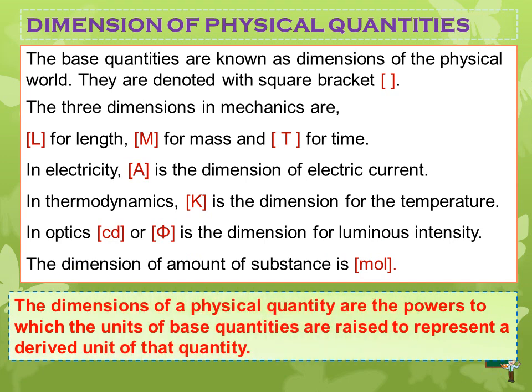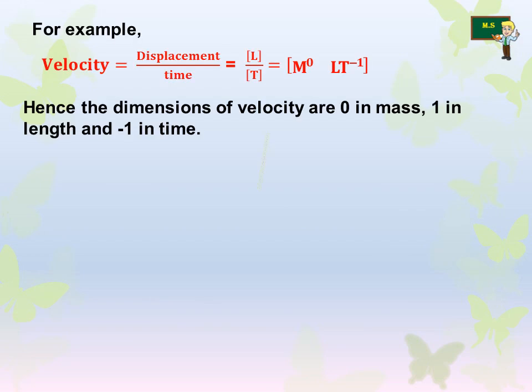These are the dimensions of physical quantities. Now, what do you mean by this dimension of physical quantities? Let me explain. The dimensions of a physical quantity are the powers to which the units of base quantities are raised to represent a derived unit of that quantity. If we go further, you will understand this easily.